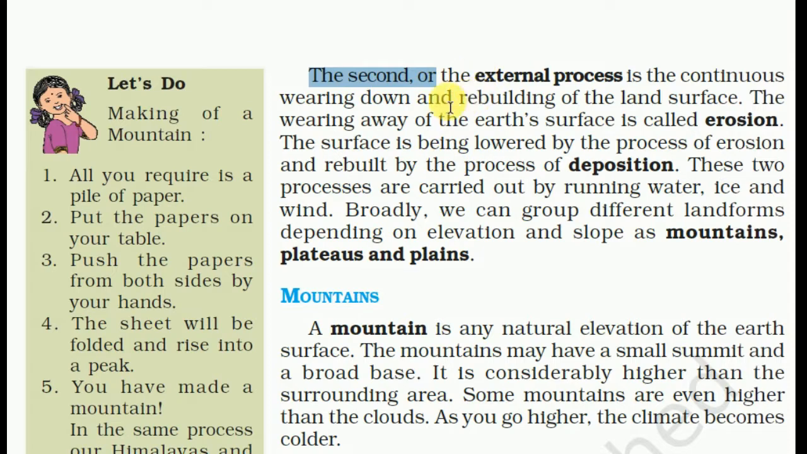The second process is external. It is the continuous wearing down and rebuilding of the land surface. The wearing away of the earth's surface is called erosion. The surface is lowered by the process of erosion and rebuilt by the process of deposition. These two processes are carried out by running water, ice and wind.